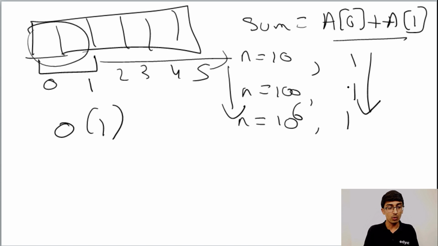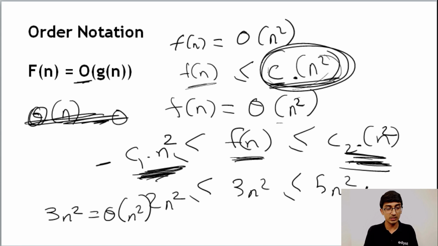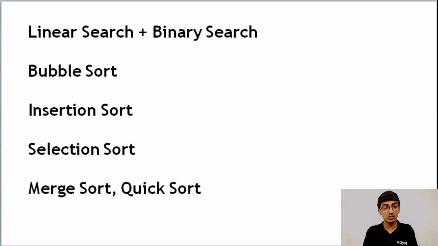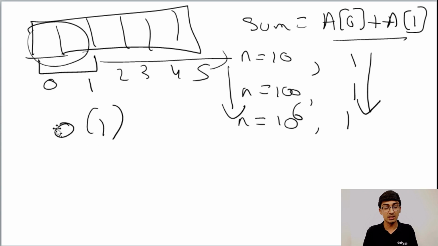Okay. Now, how does this help us? First of all, we discussed a few things: O of n, theta of n, omega of n. Generally speaking, for all our algorithms, we care mainly about big O of n. For your MCQs on Saturday and Sunday, they might ask you what is theta of n or omega of n, but generally they'll just give you some algorithms and ask what is the order of it. That is what the big O talks about: as the number increases, how does your time complexity increase? Time complexity is nothing but order notation. So what is the order of your algorithm?